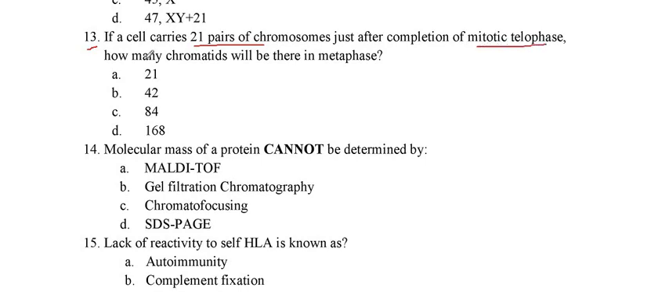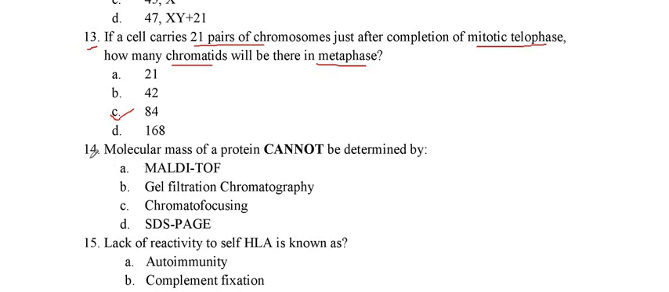It is the mitotic telophase. Then how many chromatids will be there in the metaphase? So in the metaphase, because there are 21 pairs of chromosomes, each one is double, then it becomes 42, and the sister chromatids will become 42 into 2, which is equal to 84. So 84 sister chromatids will be present in the metaphase. So the answer is C.